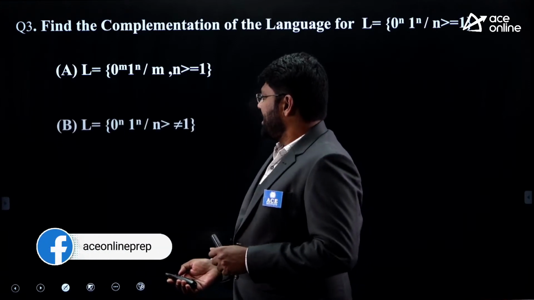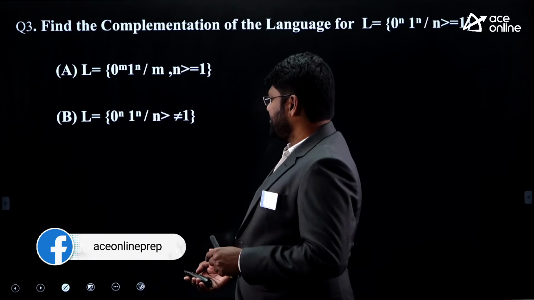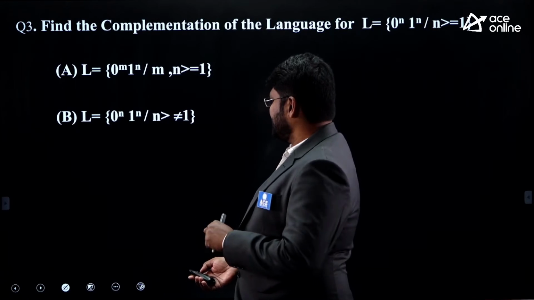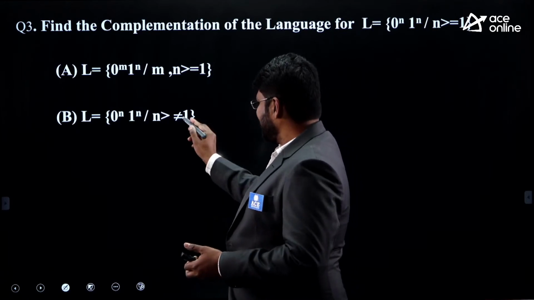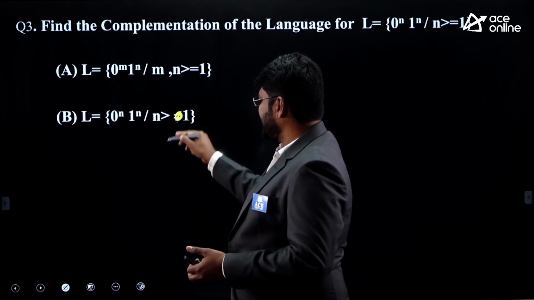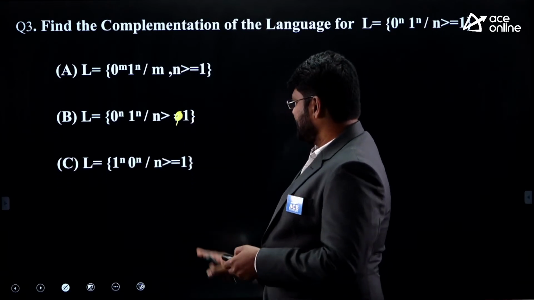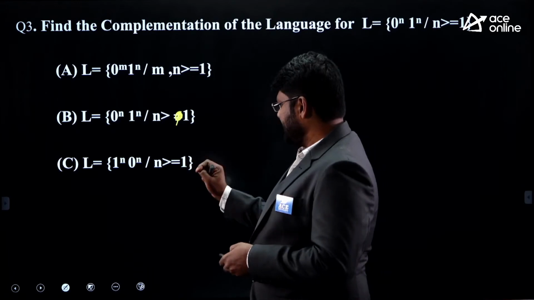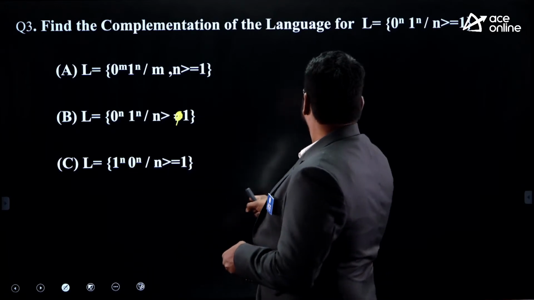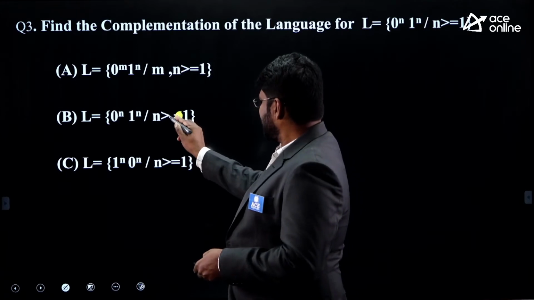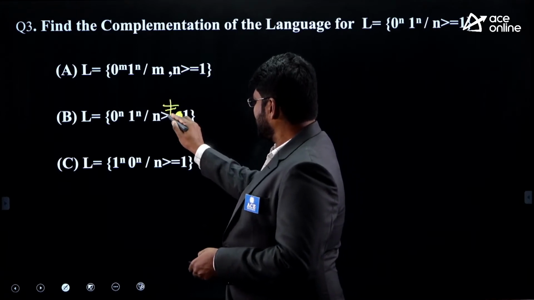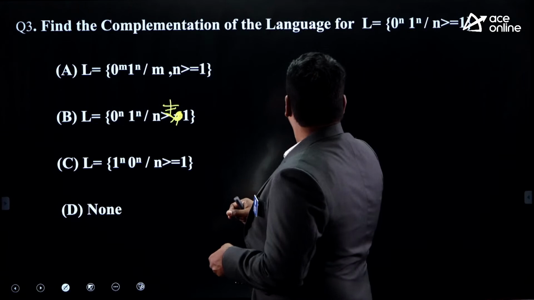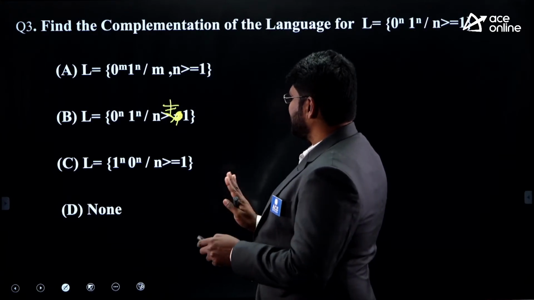That's option A. Option B is L equivalent to 0 power n, 1 power n such that n is not equivalent to 1, so we have to slightly change this. I would say here n is greater than 0, and you should consider n is not equivalent to 1. So that is the point. Then C is the same kind of thing, similar to that. And finally you have the answer as none.